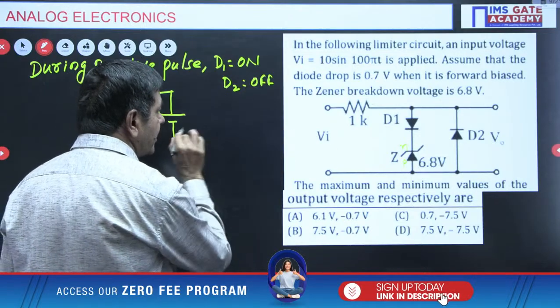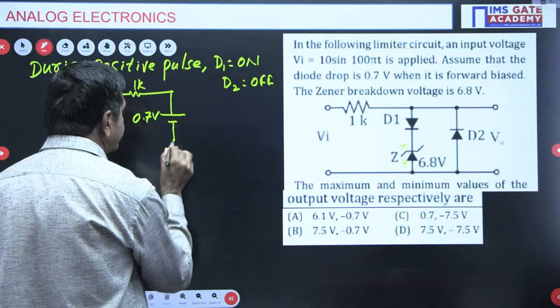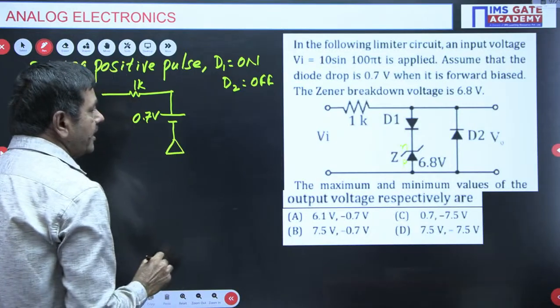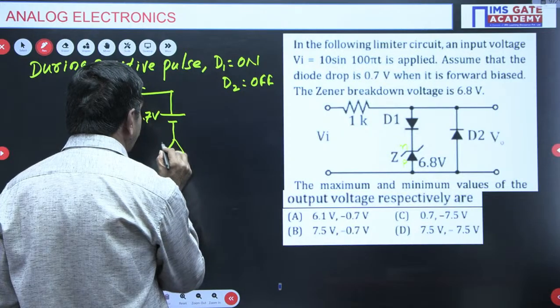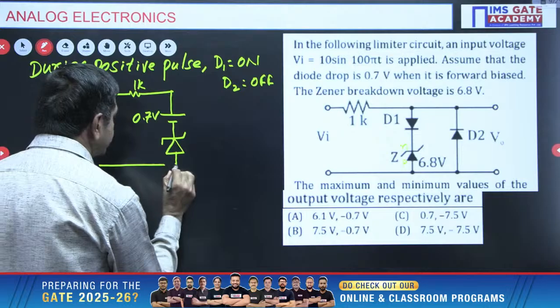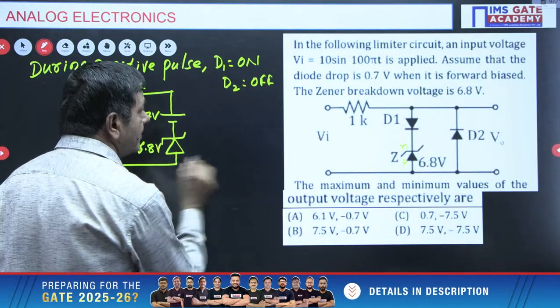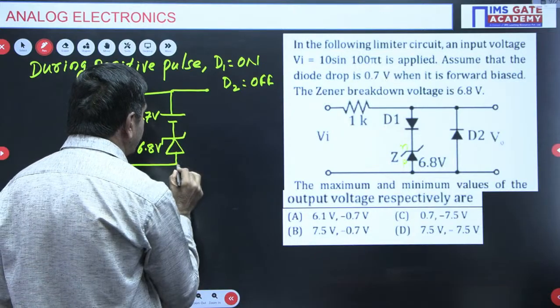If it is on, 0.7, and this voltage is given here as 6.8. We can connect it here. This is the negative polarity we have here. This voltage is 6.8 volts only. This diode is off, you know very well.